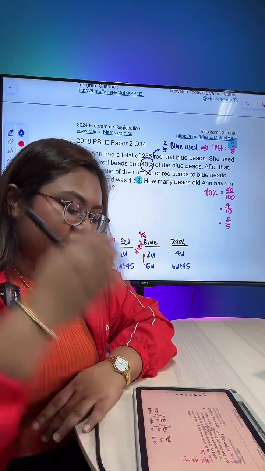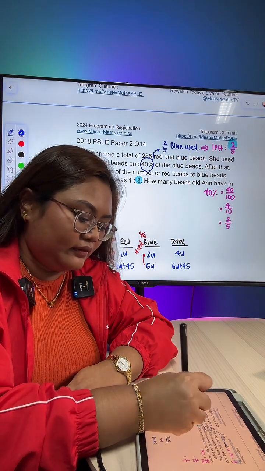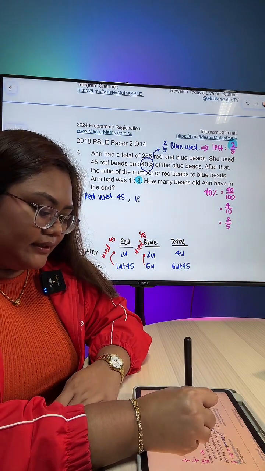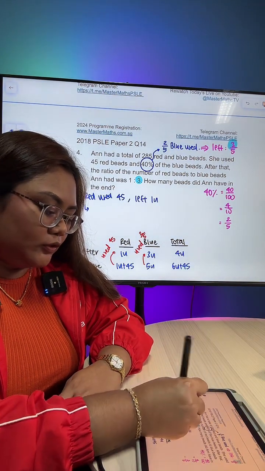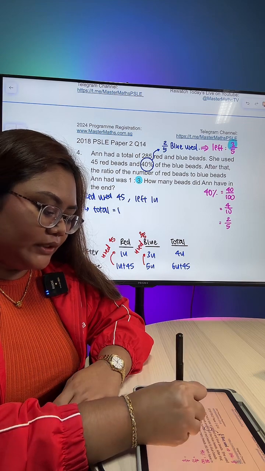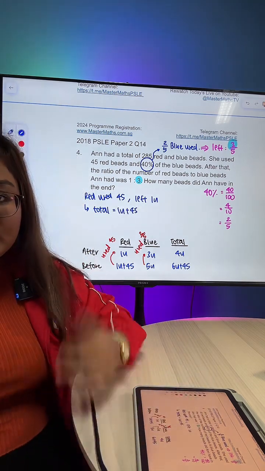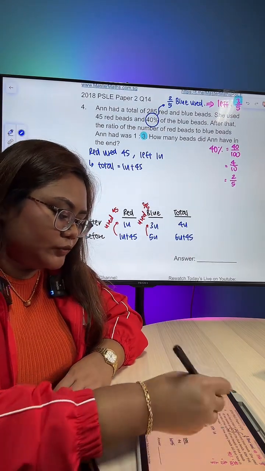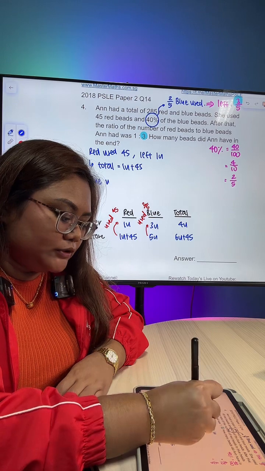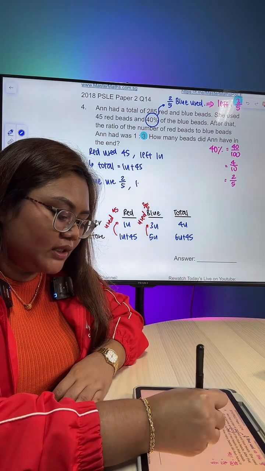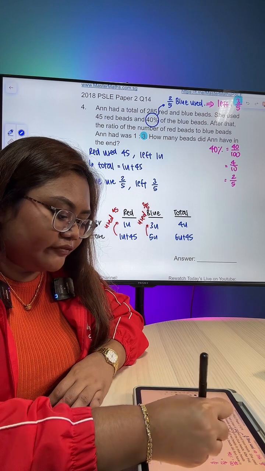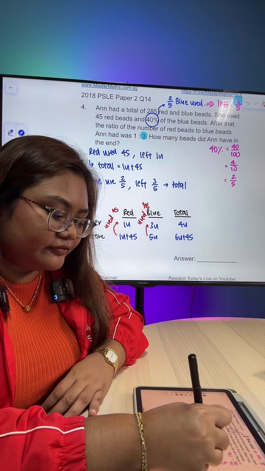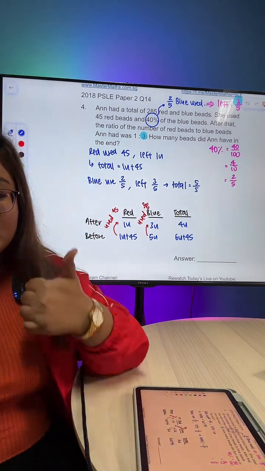Red used 45 at the end, left with 1 unit. So total must be 1U plus 45. This is for red. For blue, I'm writing it at the bottom. For those of you who don't understand, blue used 2 over 5, left with 3 over 5. So total is 5 over 5, 5 units.